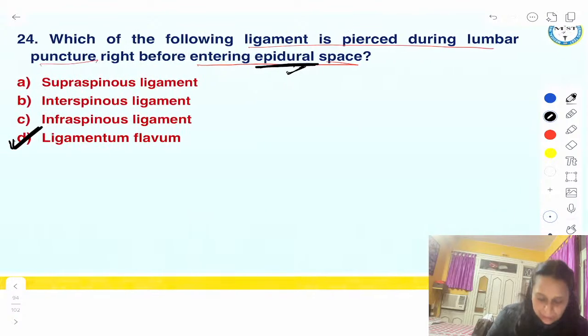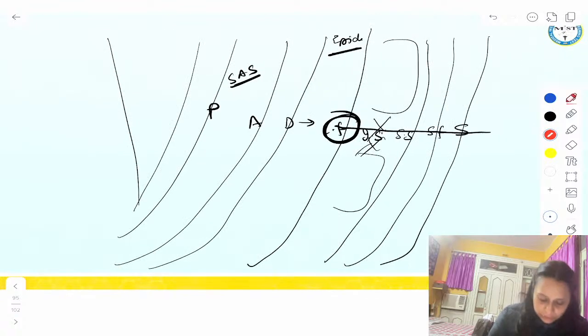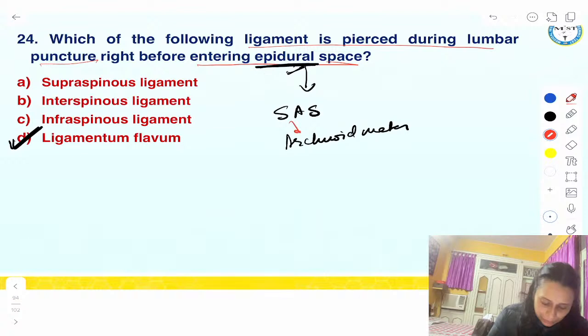If the same question was last layer to pierce to enter the subarachnoid space, the answer would have been arachnoid mater. I pierced this arachnoid mater, I entered the subarachnoid space. So for the subarachnoid space, the answer is arachnoid mater.